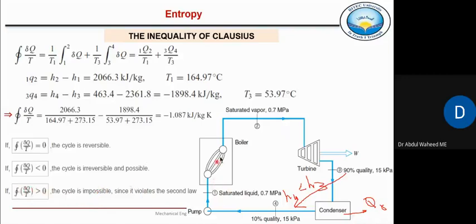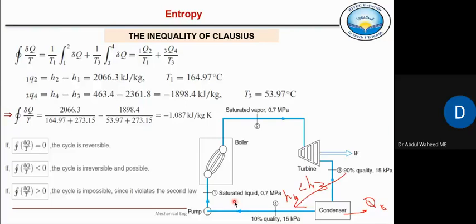So we can apply this cyclic integral of del Q by T expression on any cyclic process. If it is a real cycle and if it is definitely taking place in reality, then this term will always be a negative number. This term cannot be a positive number. If we design such a cycle which gives del Q by T greater than 0, then this process will not occur in reality. This cycle is impossible to operate in reality.